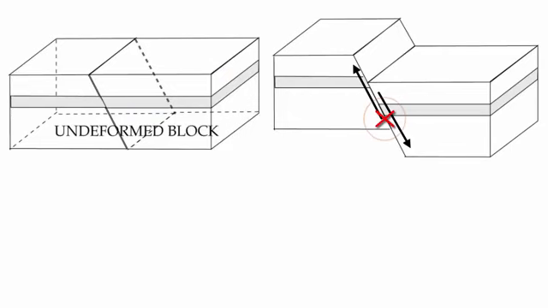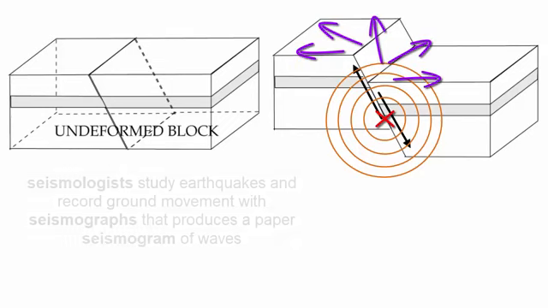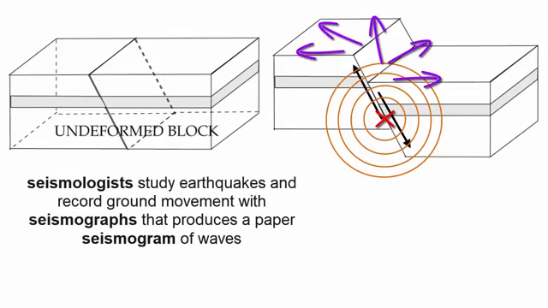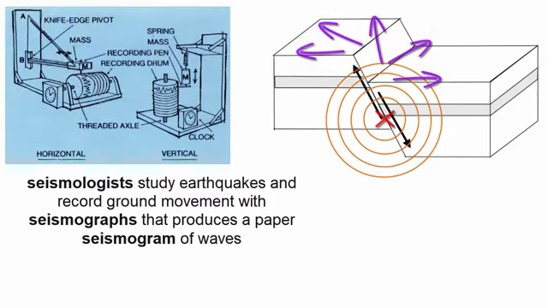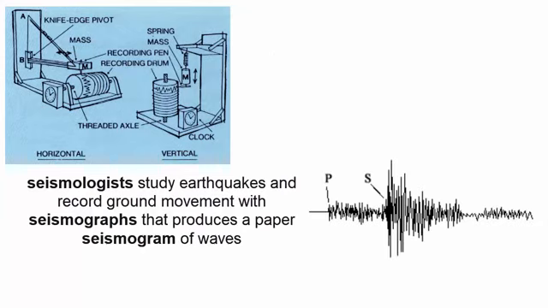We can determine how much stress builds up and is released during an earthquake by studying the way the ground moves after the rupture. Scientists who study earthquakes are called seismologists and record the ground movement using instruments known as seismographs. These devices can measure movement in 3 directions and record that motion as a 2-dimensional waveform on a piece of paper called a seismogram.